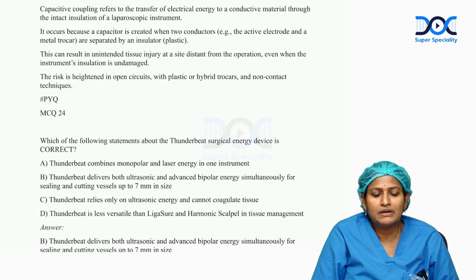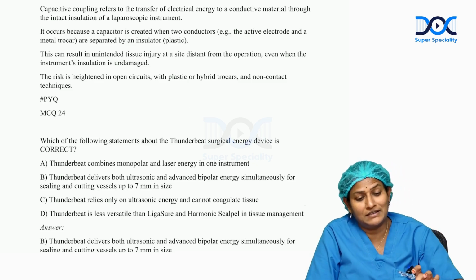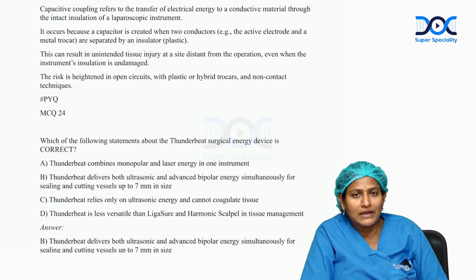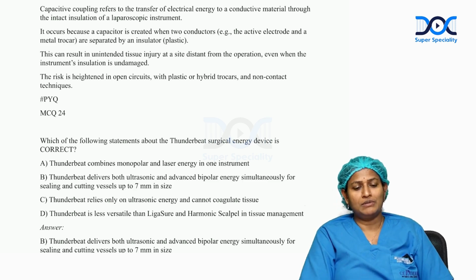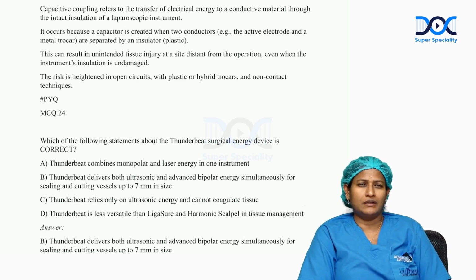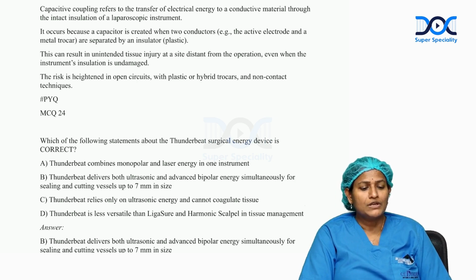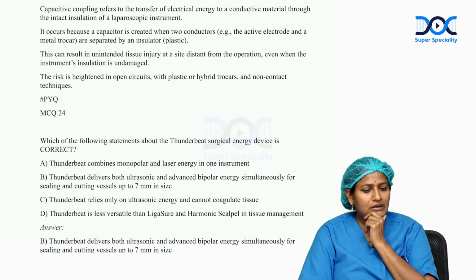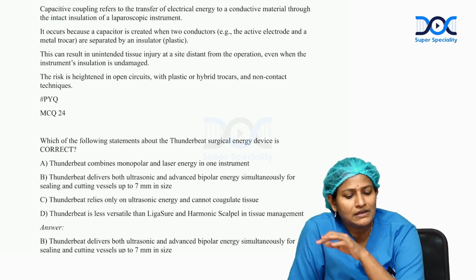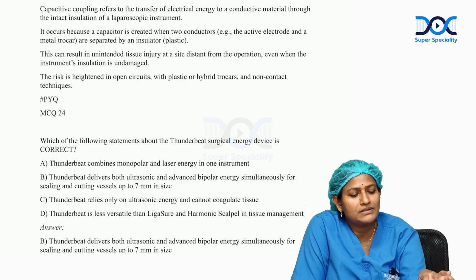Which of the following statements regarding the thunderbeat surgical device is correct? As I discussed about this instrument prior itself, thunderbeat uses both ultrasonic and bipolar thermal energy simultaneously. Because it has both phenomena, it can be used for vessel sealing greater than 7 mm, and it doesn't use monopolar energy, it uses bipolar energy. So option A is wrong, option B is correct. Option C, thunderbeat relies only on ultrasonic, wrong. Thunderbeat is less versatile than ligature? No, it uses both mechanisms.